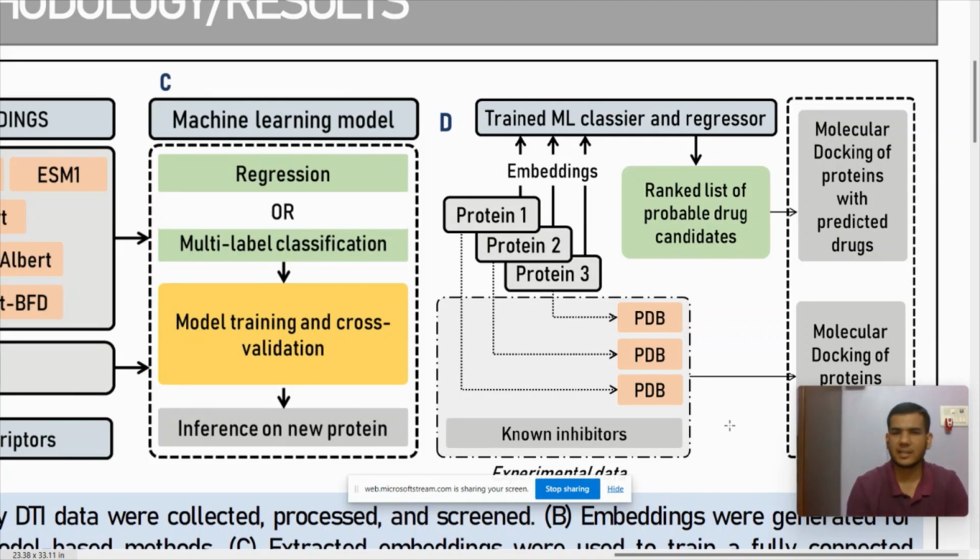Having optimized a machine learning classifier, we needed a way to validate the claims that the model was making. So we opted for a biophysics-based method that employed molecular docking and dynamics to compare the interaction of a protein with two sets of compounds. The first set of compounds was the already known inhibitors for a particular protein, and the second set was a set of compounds that were predicted by the trained model to be an interacting partner of the given protein.